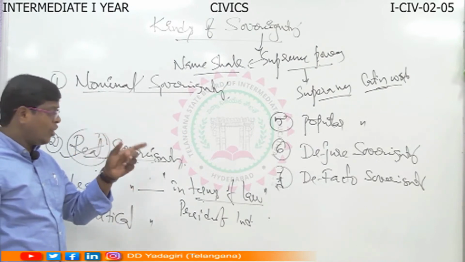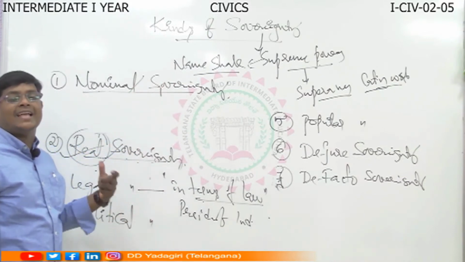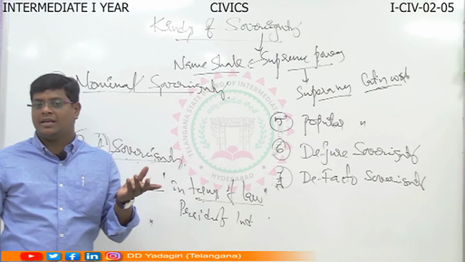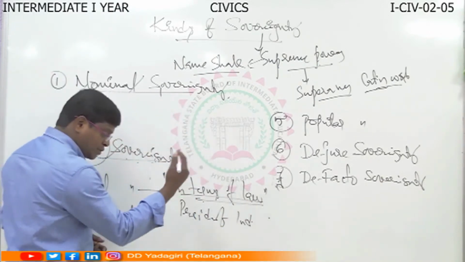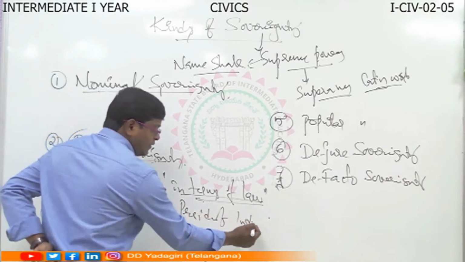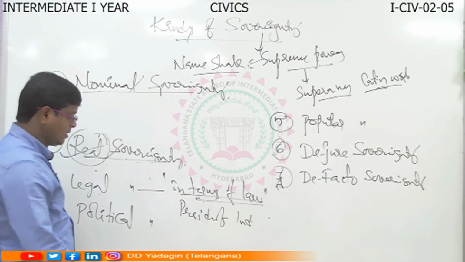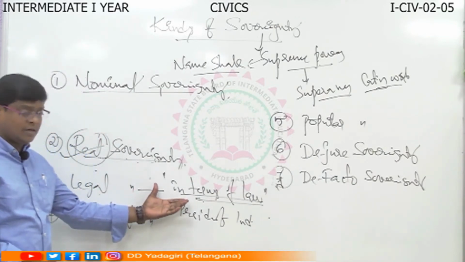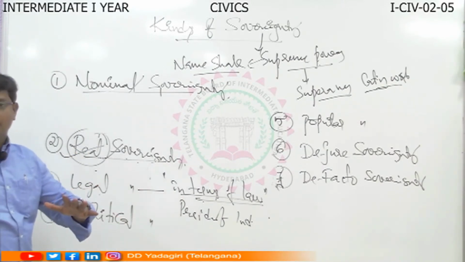By law, that means based on the Constitution, they enjoyed the power. Based on their name only, the sovereignty power existed. That's why, in terms of law, the President of India is the sovereign in India, and the King or Queen of England is the legal sovereign. That's why it's very clear.